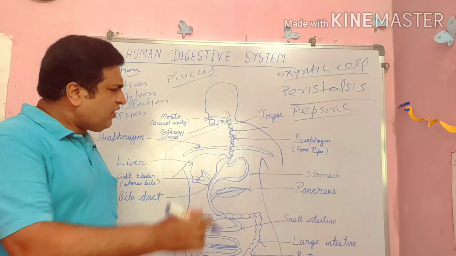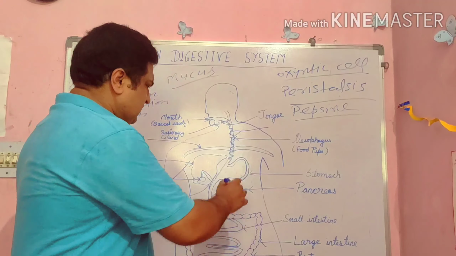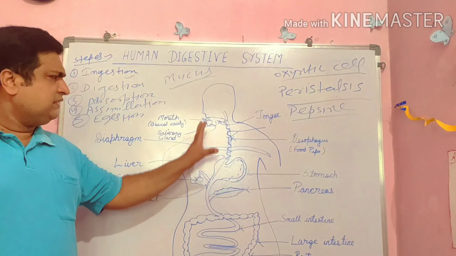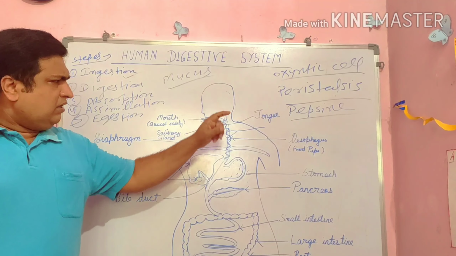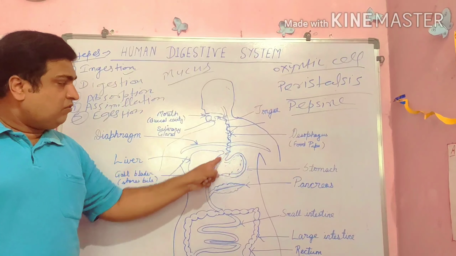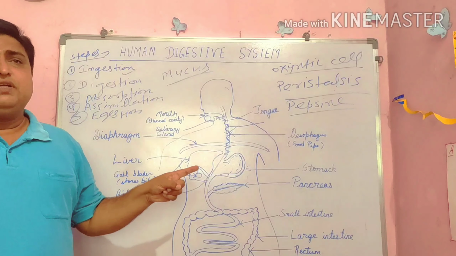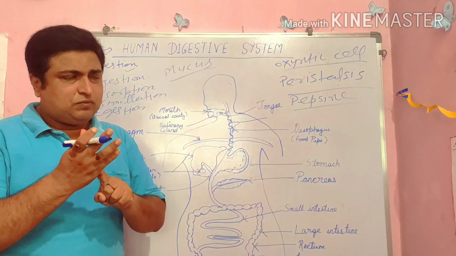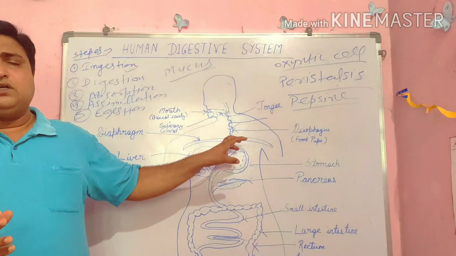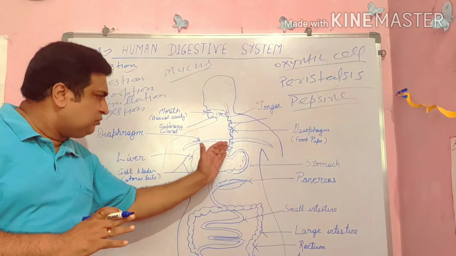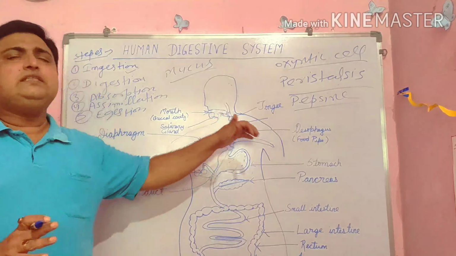Here, what changes occur in food substances? When food comes into the stomach, first of all HCl secretion takes place. The function of HCl is to mix with the food substances and convert them into an acidic medium.